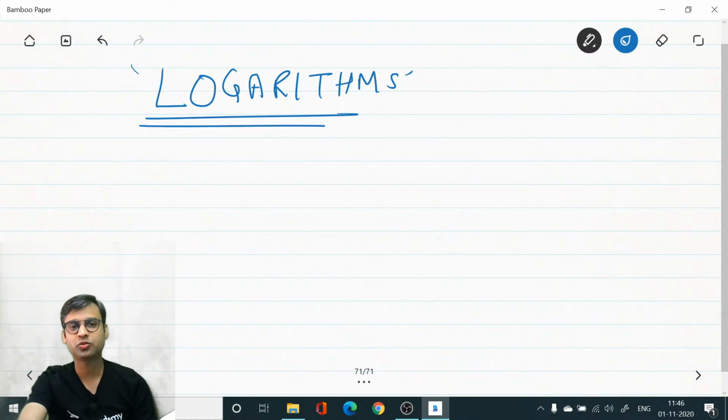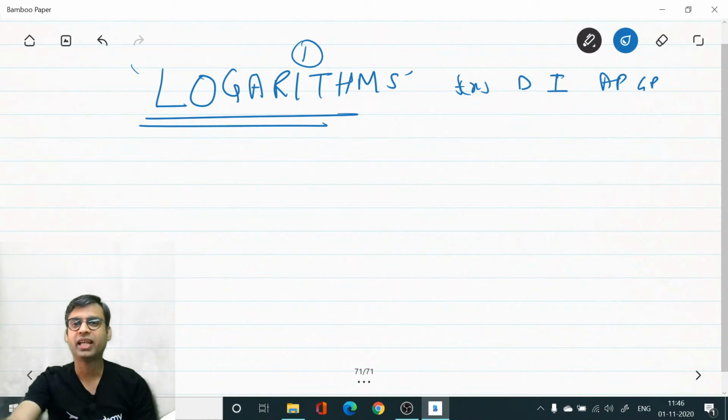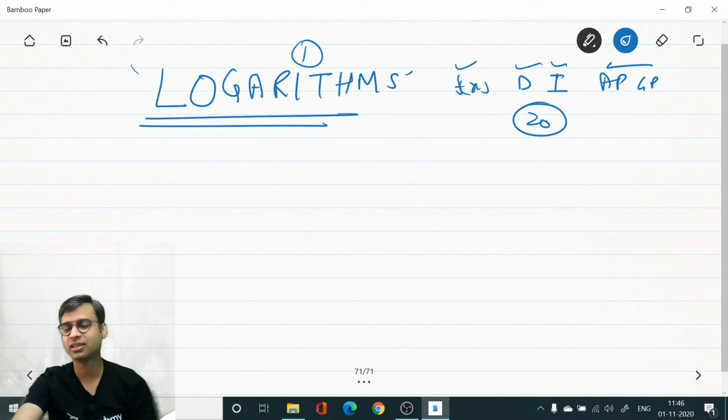You won't be able to solve functions, differential calculus, integral calculus, few questions of AP, GP, and obviously logarithm without using the logarithm. Directly it has the weightage of 1 mark only, but indirectly it is roughly 20 marks weightage. If you know logarithm, you can do all these questions. Few questions of simple and compound interest also. So you need logarithm in almost each and every chapter.